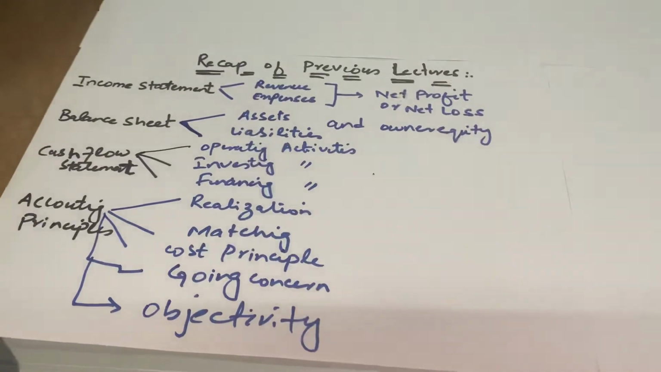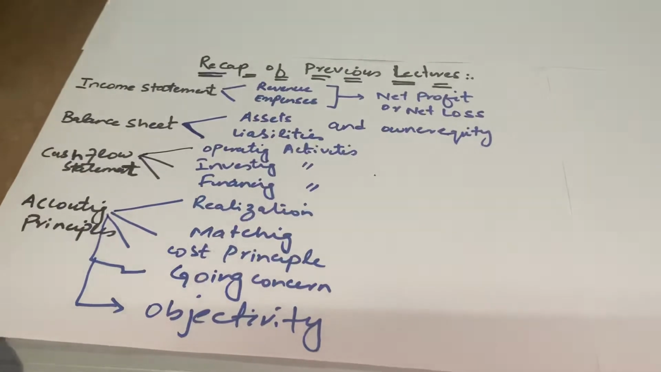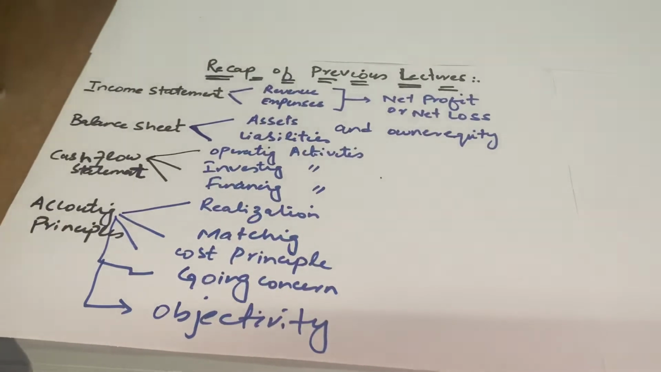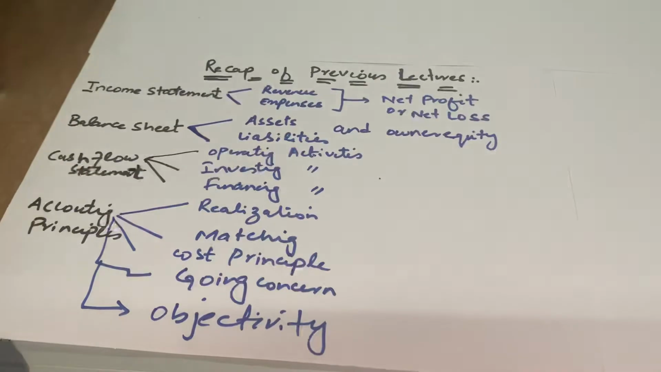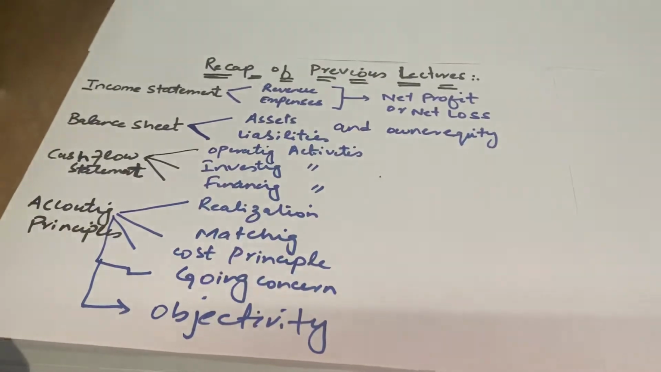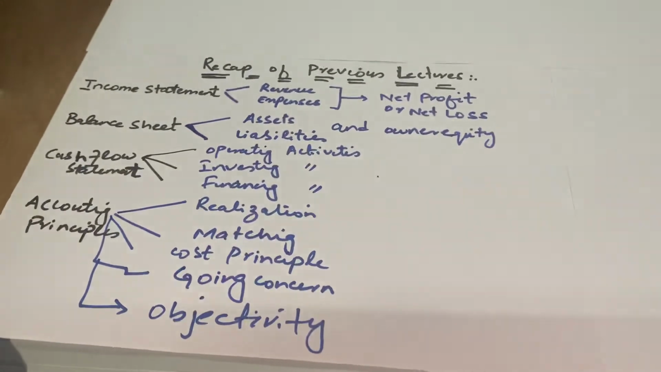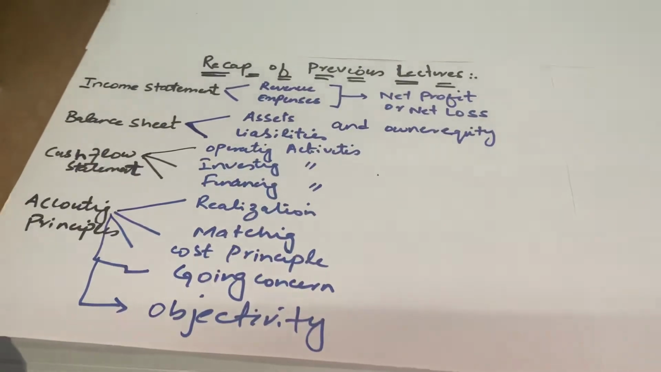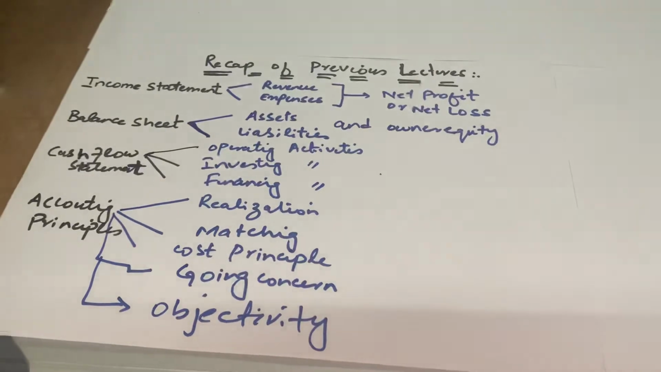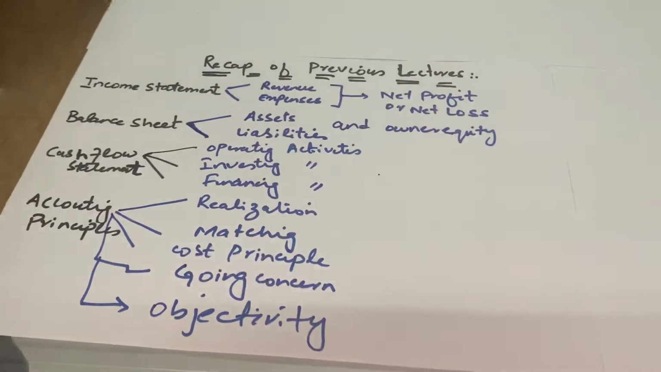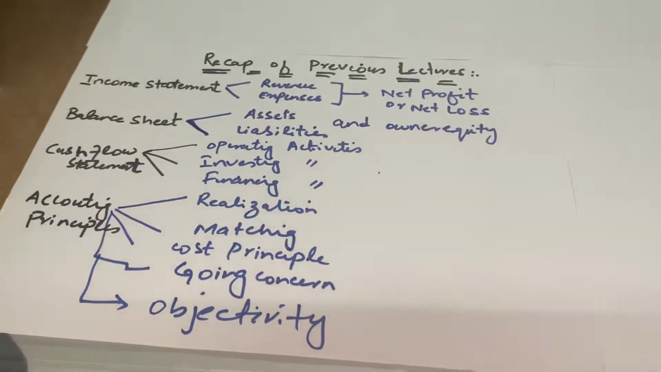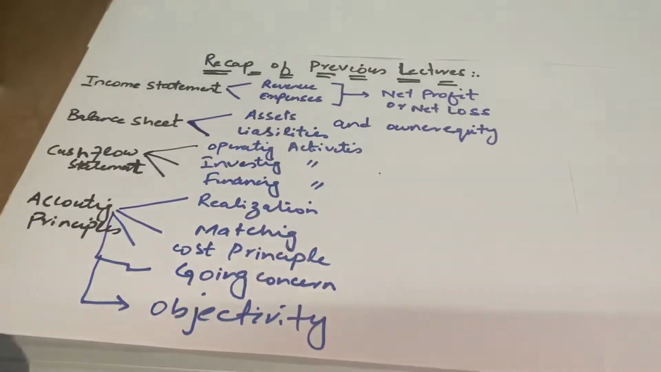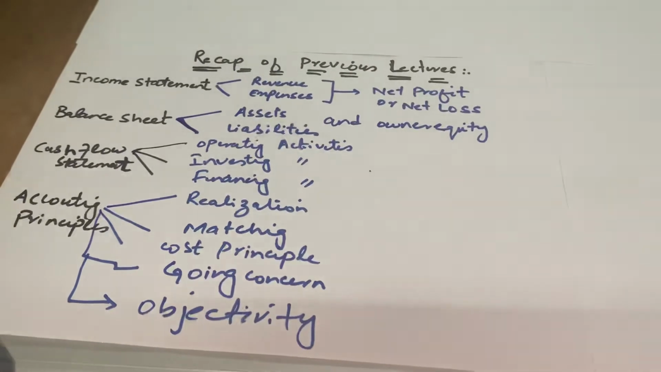We have discussed the cash flow statement. The cash flow statement comprises three major activities: operating, investing, and financing. Operating activities include all the transactions that are related to your revenues and expenses. Investing activities include all those transactions that are related to the purchase and sale of your fixed assets, and financing activities include all the information that is related to your debt and equity. For example, paying off the creditors, purchase of stock, purchase of bonds, sale of stock, sale of bonds.